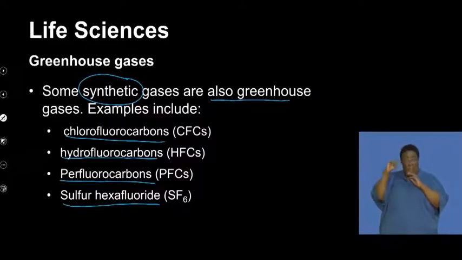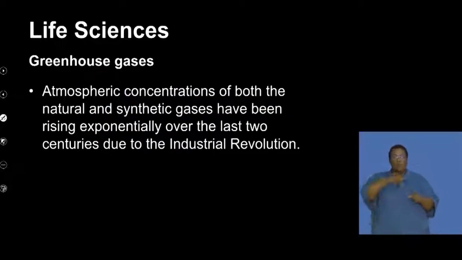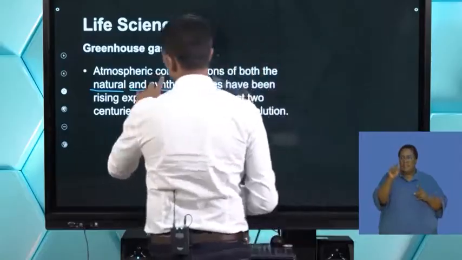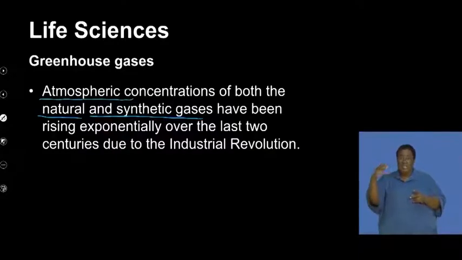It's not important that you remember these gases, but I think it's good that you have an indication, when you see these, of what these synthetically produced gases are that also contribute to some of the greenhouse gases. We also know that the concentration is a combination of natural and synthetic gases that are present in the atmosphere.